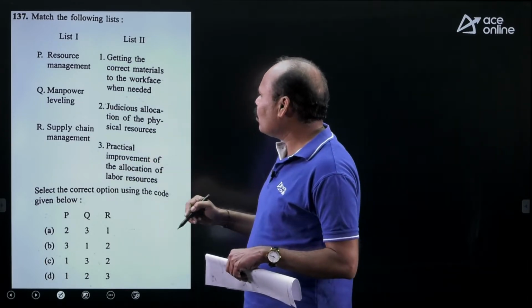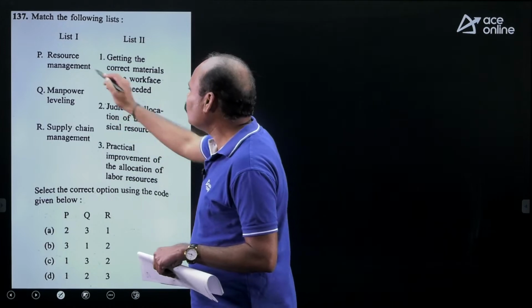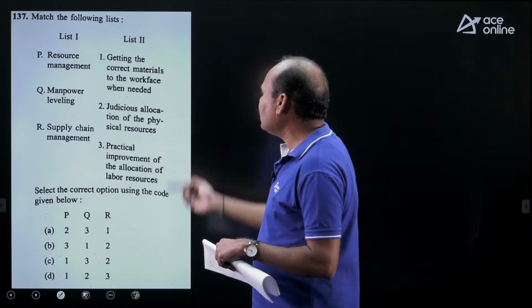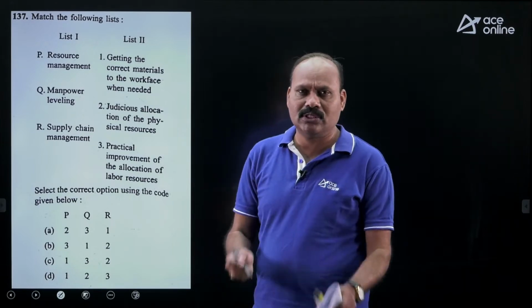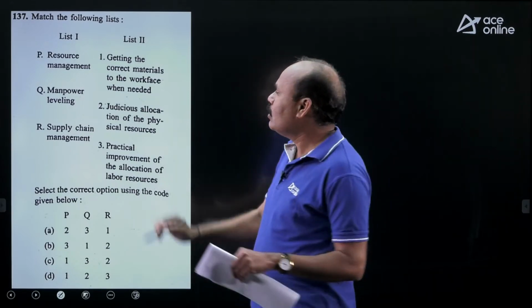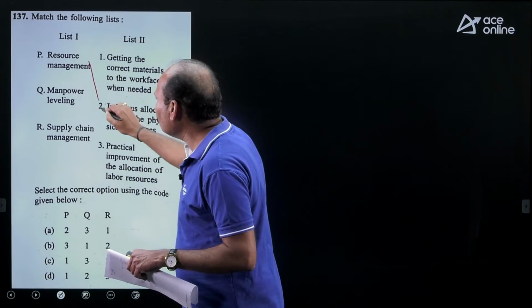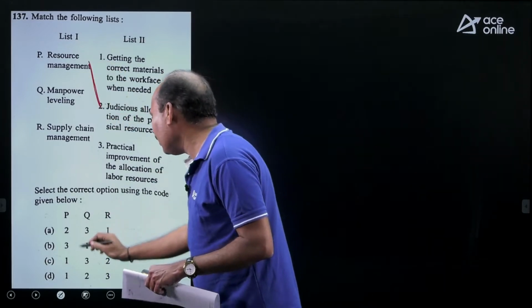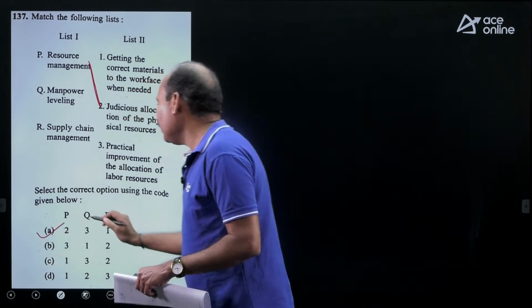So what is the selection criteria you can follow? Just look at the resource management. Resource management is basically a judicious allocation of physical resources. So it is a generalized term, resources. So I can match P and 2. So P2, where we had P2, directly I can take option A.